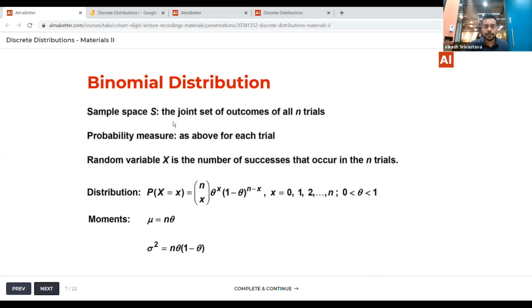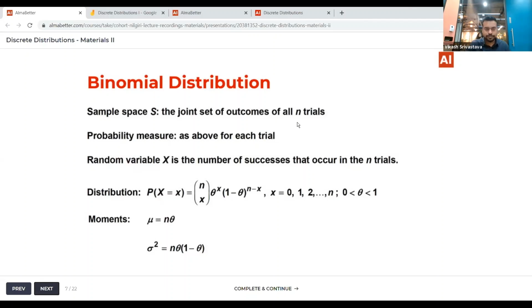So in the case of binomial distribution, I will define the sample space as the joint set of outcomes of all n trials. Let's say you are doing 10 tosses of a coin. Firstly you can get head, tail, tail, head, etc. That is the joint set of outcomes of all n trials.